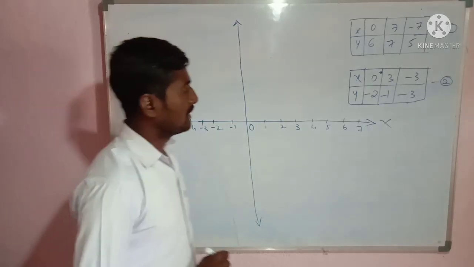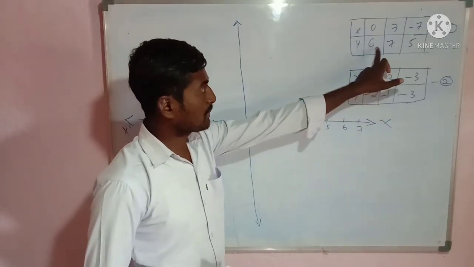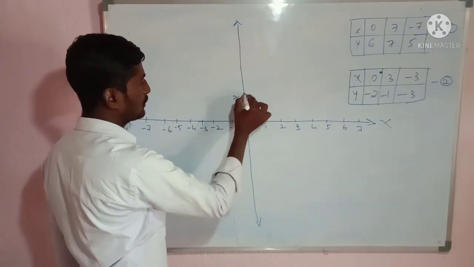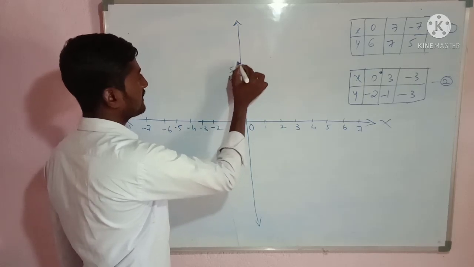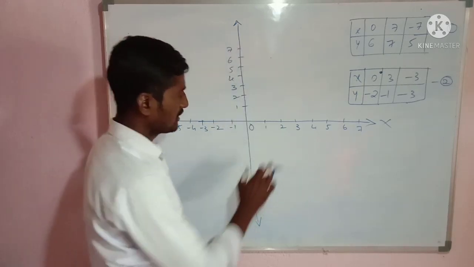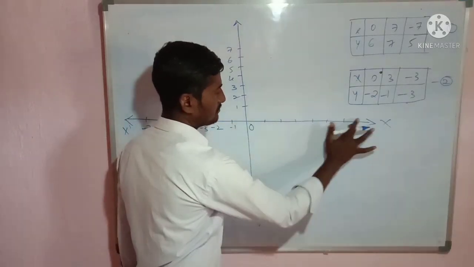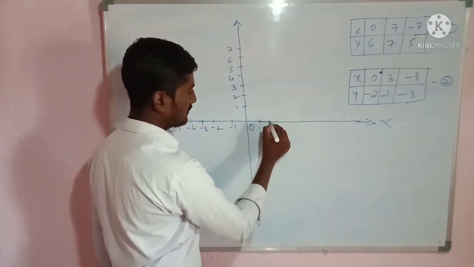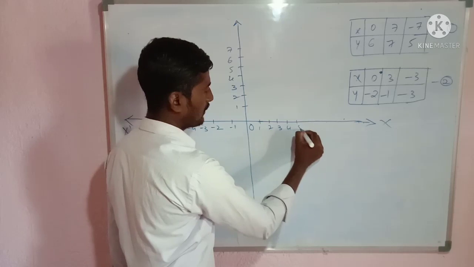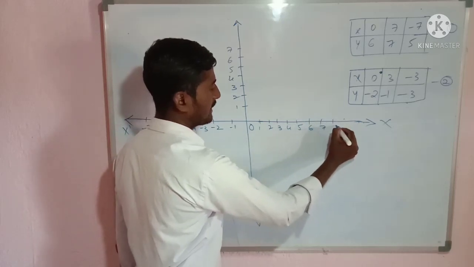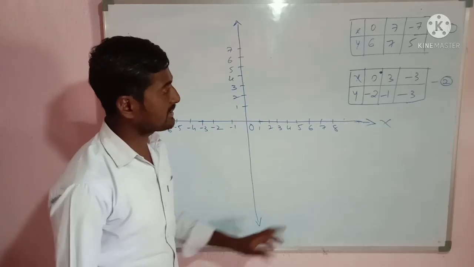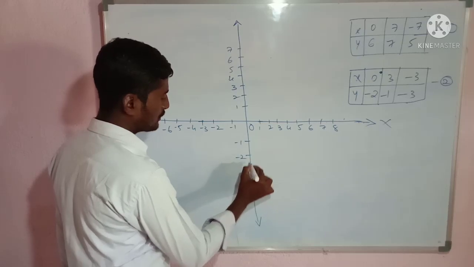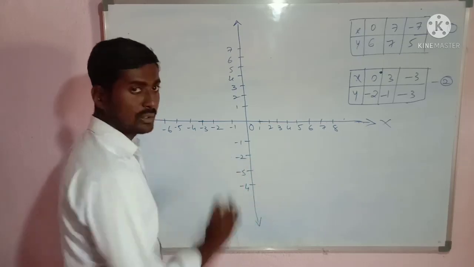Okay. Next for the y-axis, up to maximum plus 7. So on the positive side, plus 7 I have to take. 1, 2, 3, 4, 5, 6, 7. Okay, so let us reduce the distance. So this is 1, 2, 3, 4, 5, 6, 7, 8 and so on. On the negative y-axis, maximum up to minus 3 I must require. Minus 1, minus 2, minus 3, minus 4 and so on.